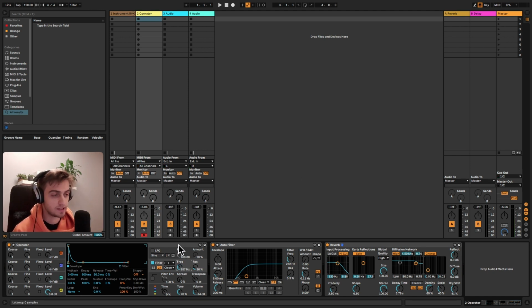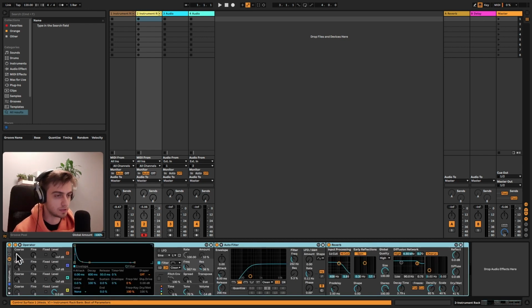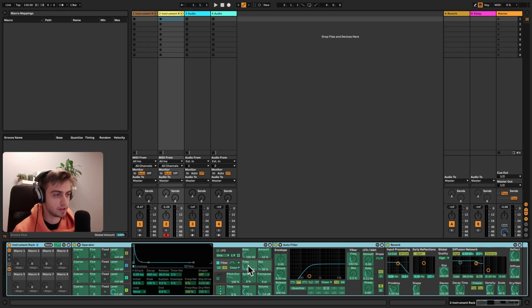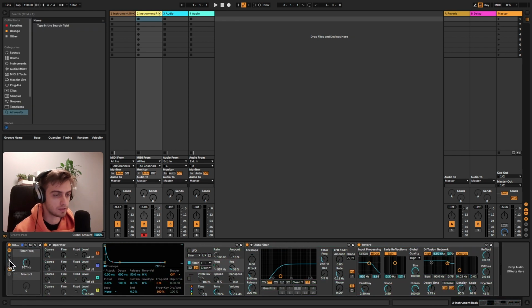Now, to make things easier, you can also group this, Command G or Control G on Windows, and add a macro to the frequency and remove the other macros by clicking the minus. And that's it. You can save it and use it whenever you want to add a white noise filter sweep.